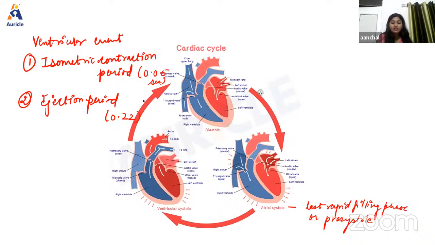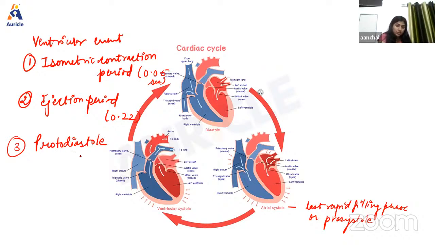Okay, another phase we have in ventricular events. We have the third phase, that is known as protodiastole. Okay, now what is protodiastole? This is the first phase of ventricular diastole. Okay, that's why it is named protodiastole. I'm talking about the duration.